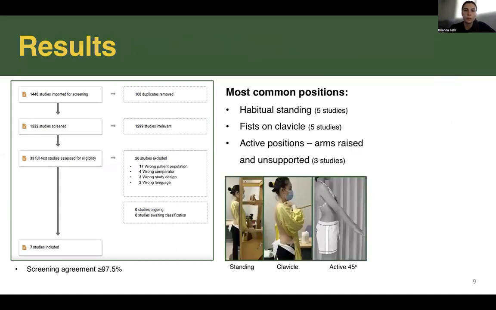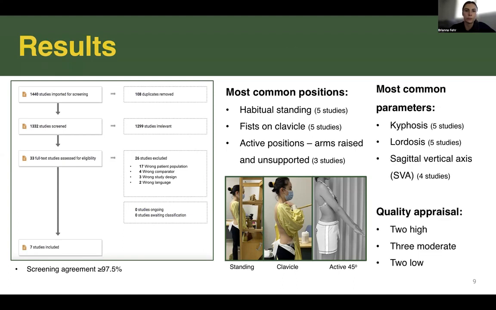The most common positions used were standing, fists on clavicle, and active positions where the arms are raised and unsupported, as shown in the figure below. The most common parameters measured were kyphosis, lordosis, and sagittal vertical axis, SVA, and our quality appraisal rated 2 studies as high quality, 3 as moderate, and 2 as low quality.